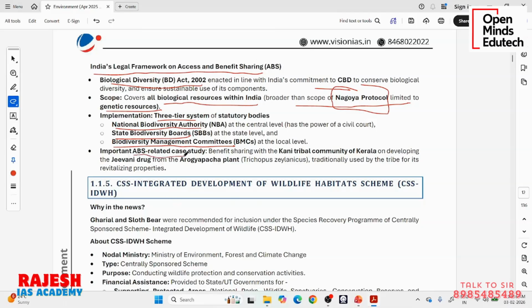Important access and benefit sharing related case study. One example they have given is the Kani tribe in Kerala. They have something called the Arogya Pacha plant, and they know that this plant has multiple benefits. Some company came and made the Jeevani drug with the knowledge of this tribe from the Arogya Pacha plant. So now there is a reasonable fair benefit sharing between the company and the Kani tribe. This is a good example of how there can be fair access and fair distribution of biological resources.